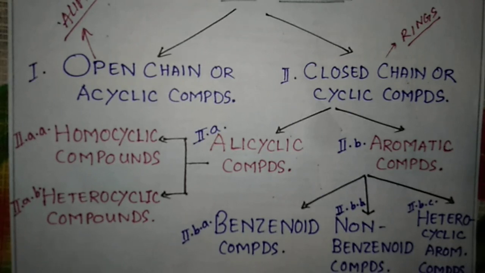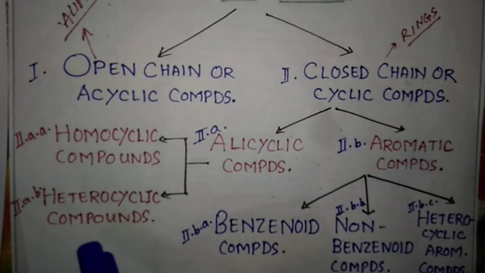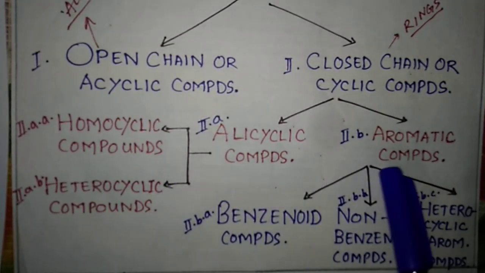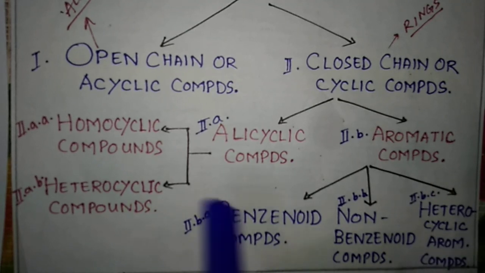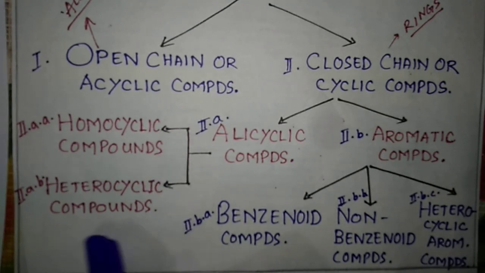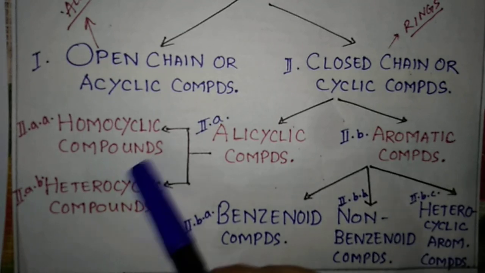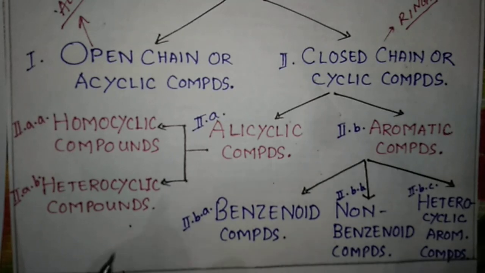So, one kind of example of heterocyclic compounds, you remember that you will get them in aliphatic also, and heterocyclic compounds you will get in aromatic. I'll come to this one. The difference between these two is that this is aliphatic in nature and this is aromatic in nature. First I'll give you examples of these heterocyclic compounds.